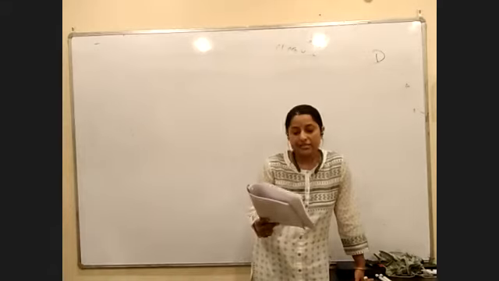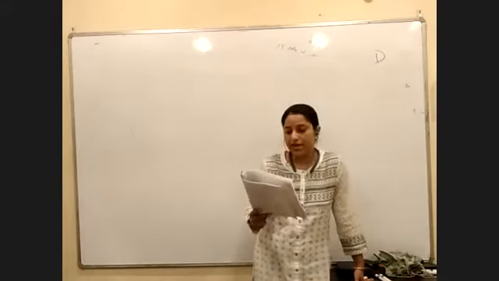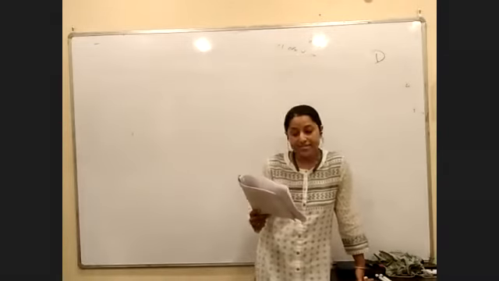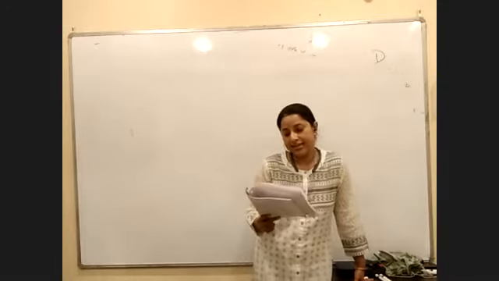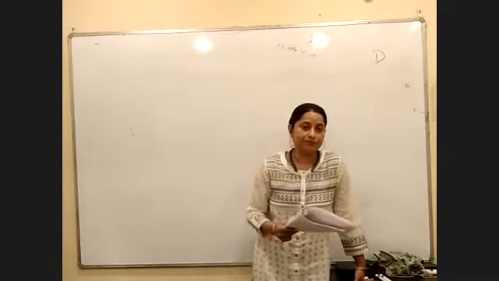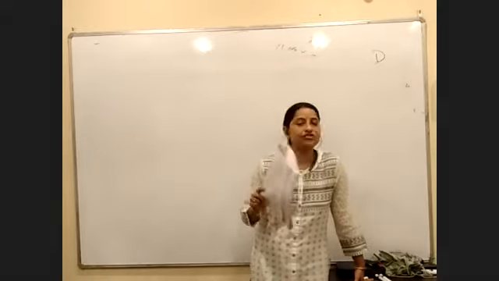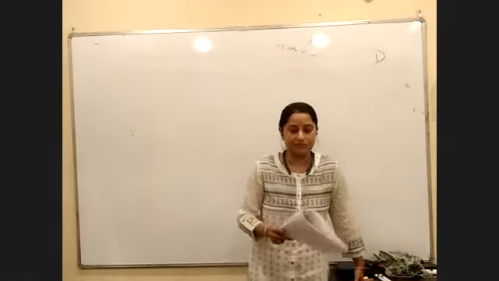When a plant cell shows multinucleate condition, we use the word coenocytic condition. When an animal cell shows a multinucleate condition, we use the word syncytium. So we have two terms, coenocytic condition and syncytium.